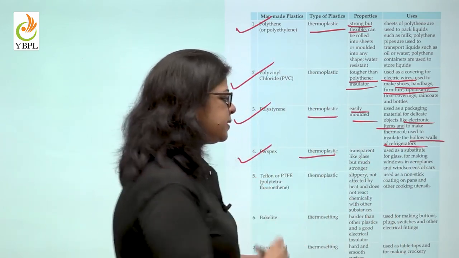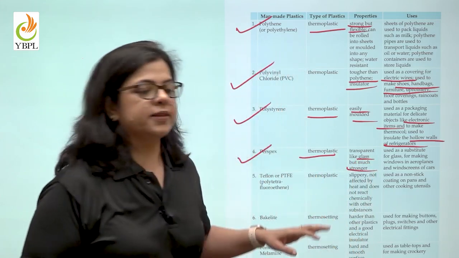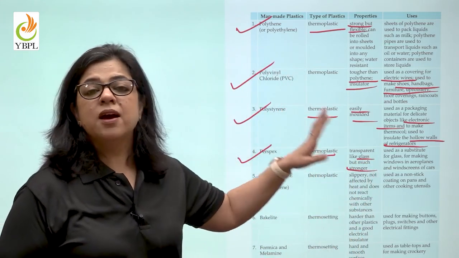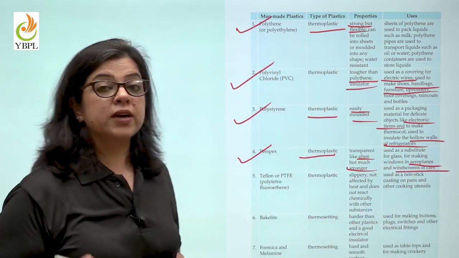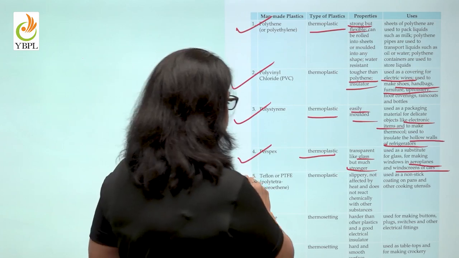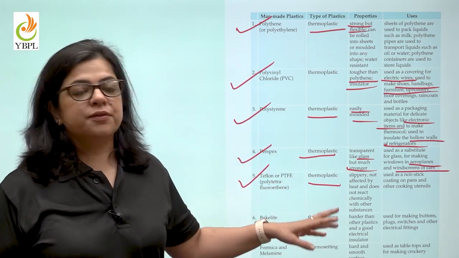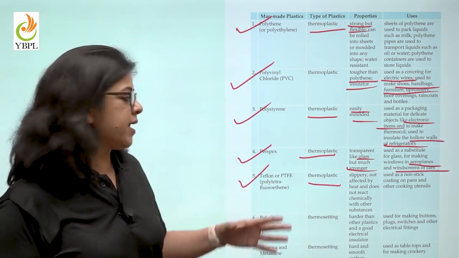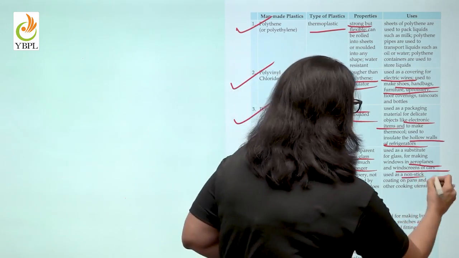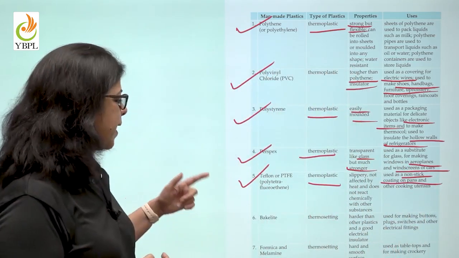Perspex, a thermoplastic, is transparent like glass but much stronger. Therefore, it is used in making windows for aeroplanes and windscreens of cars. Teflon is a thermoplastic. It is slippery but it is not affected by heat. It also does not chemically react with other substances. Therefore, it is used as a non-stick coating on pans.